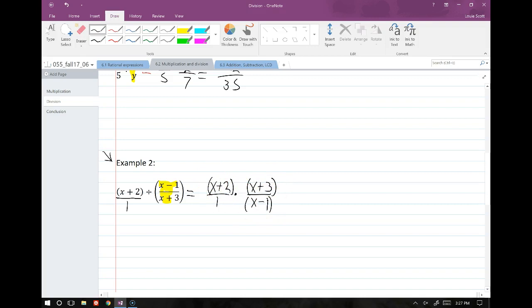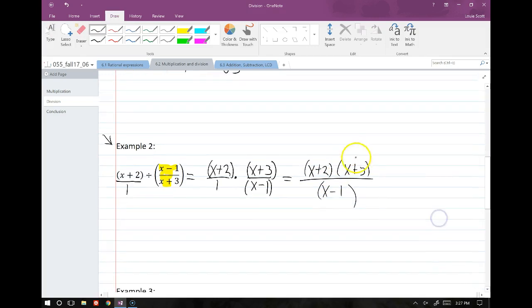We remember to leave our parentheses in there so that things don't get jumbled up. So remember that those things go together. Okay, so now I don't see any common factors, so we're just going to leave it as is. This is x plus 2 times x plus 3, and that's over x minus 1.